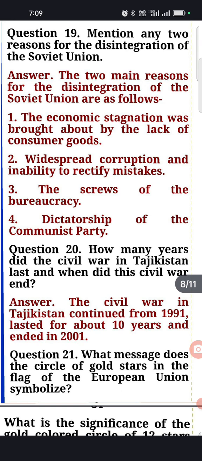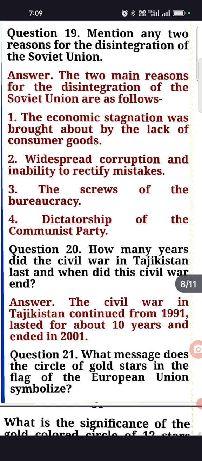So you have to write the two reasons for the dissolution of the USSR, that is to be held in 1990s. The first is the economic stagnation brought about by the lack of consumer goods. So there were no consumer goods, and the economy had become almost stagnant, not having any economic progress. Second, widespread corruption and the inability to rectify the mistakes. The bureaucrats who were holding the power were becoming corrupt, and hardly were there any measures or steps to correct their mistakes. Third, the screws of the bureaucracies.